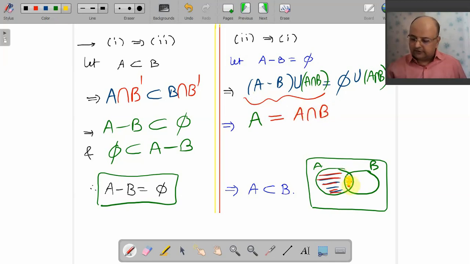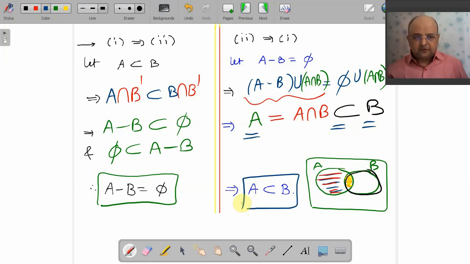What is this? A intersection B. What is this? B. Can I immediately say that A intersection B is subset of B? Yes. So what we have derived ultimately is that A is subset of B. That is what we wanted to prove. So 1 implies 2, 2 implies 1.